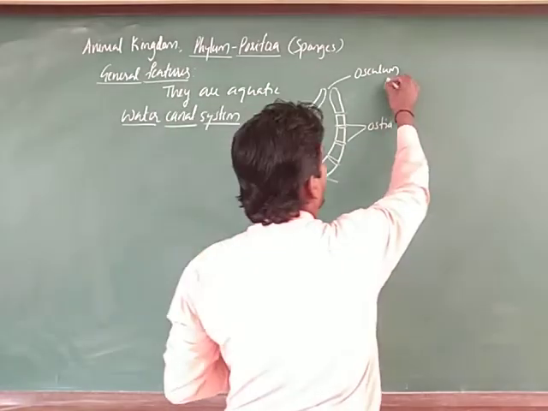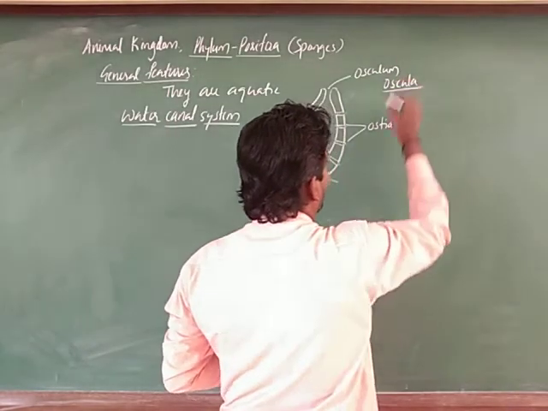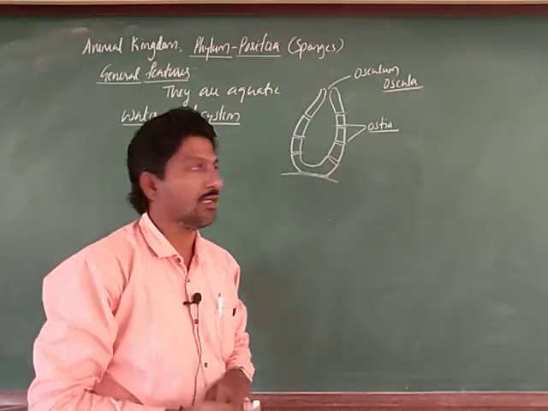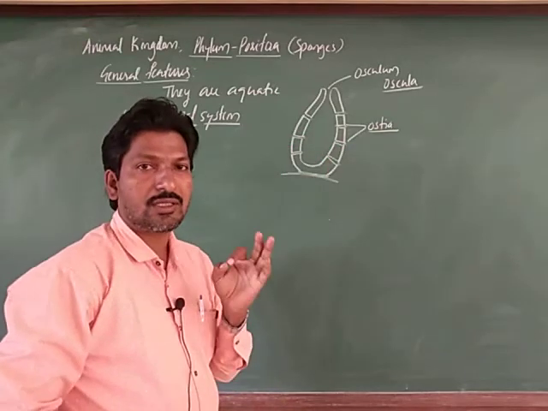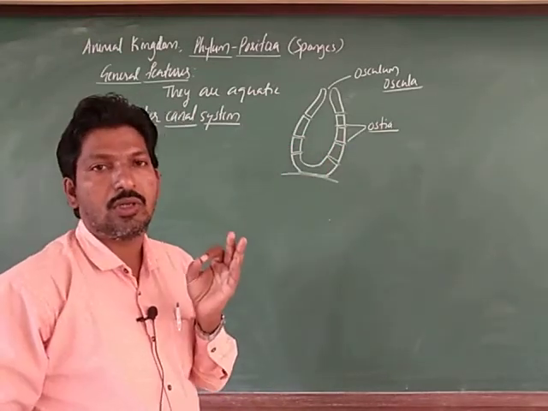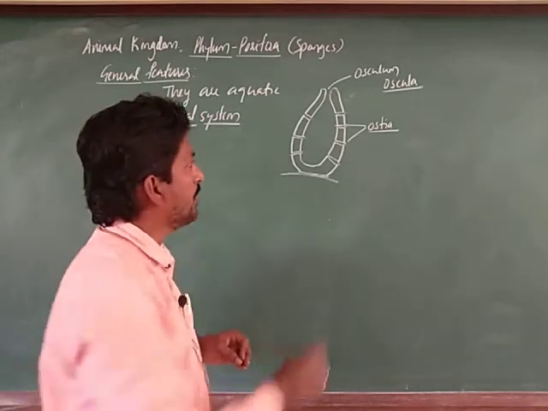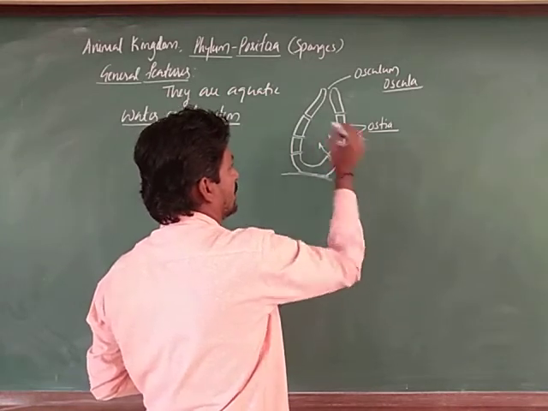The ostia are innumerable, present throughout the body. Ostia are the pores that allow water to enter the body. In this way water enters.